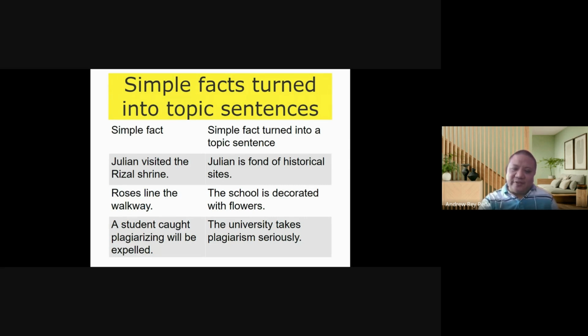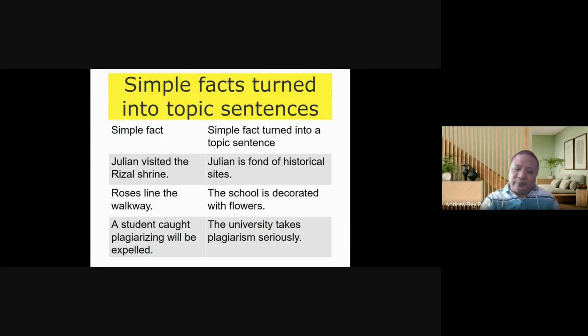Julian is fond of historical sites, and one of the details is Julian visited the Rizal Shrine. Another simple fact is roses line the walkway. That's just a simple fact. But that could serve as a detail for the topic sentence.